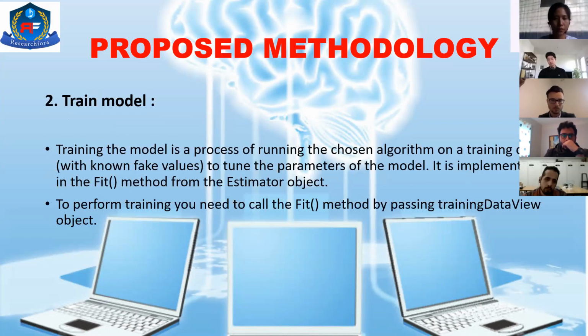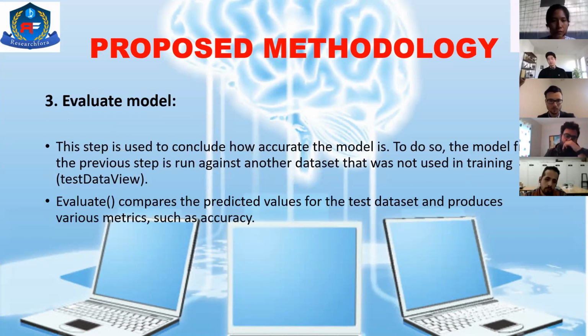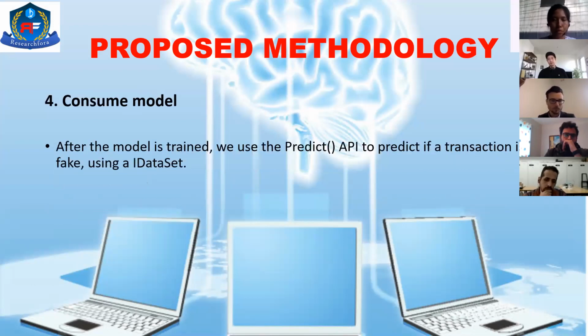We are implementing the fit method from the estimator object. This fit method is getting passed the training data. Then finally, we will be evaluating the model. We are using the test data view, and we are using evaluate, which is going to compare the predicted variables. And finally, we are going to consume.